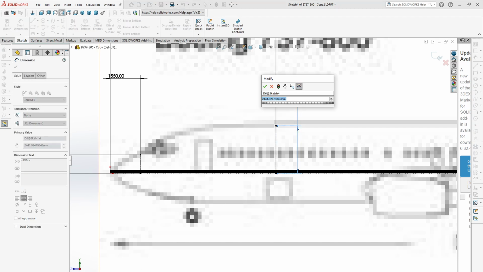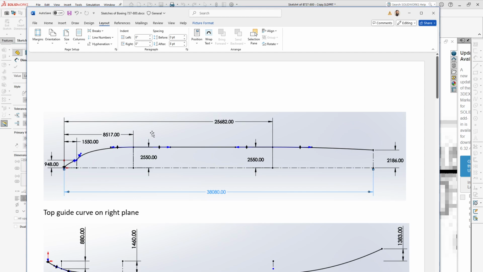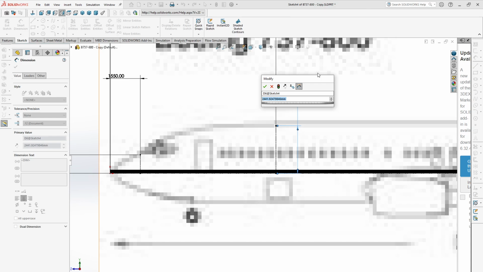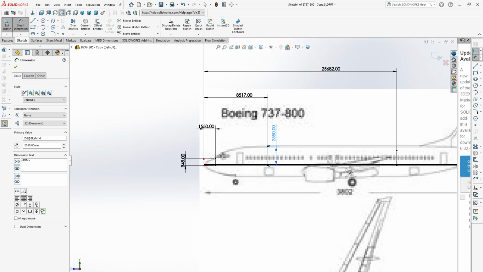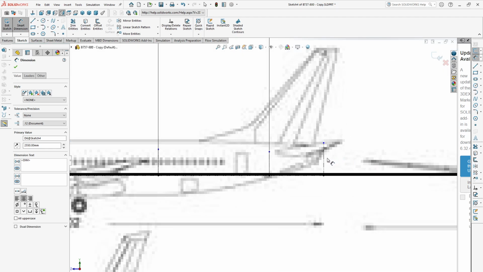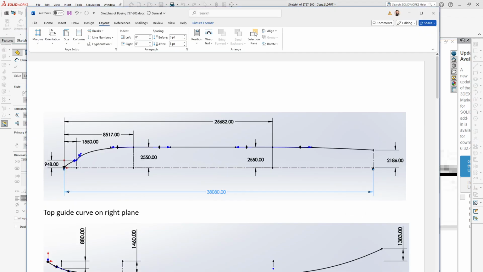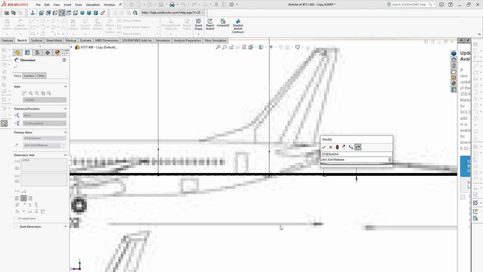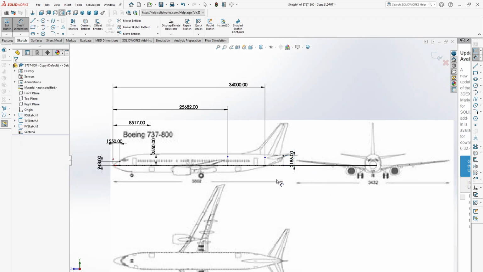It will be 2550. Now for these two lines, the last one will be 2186.